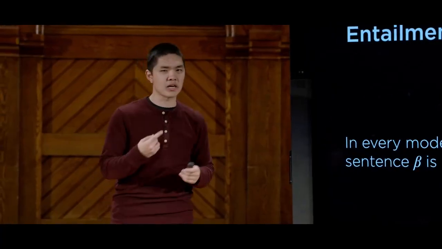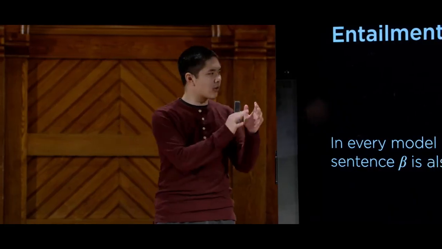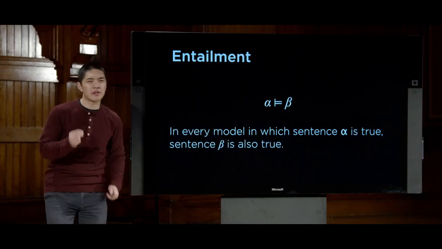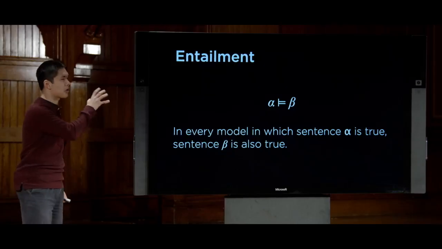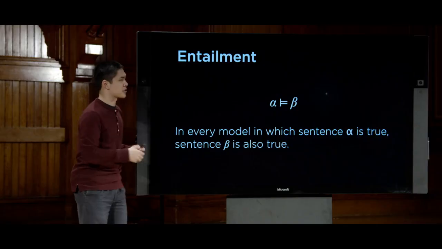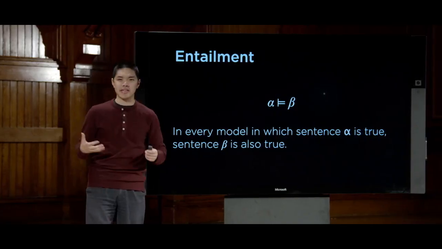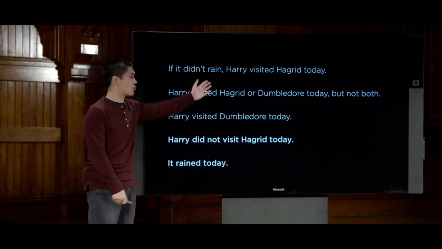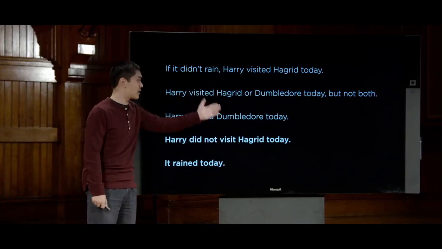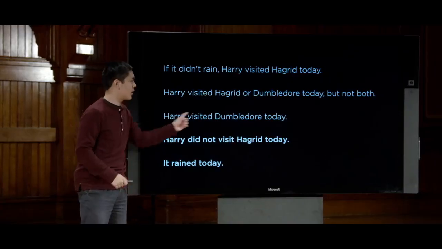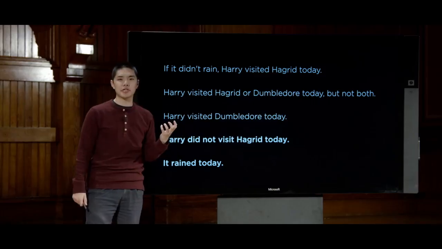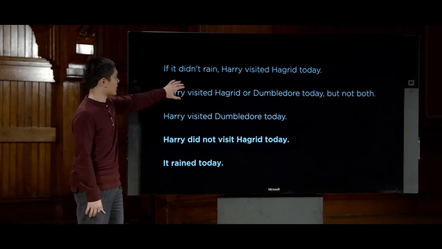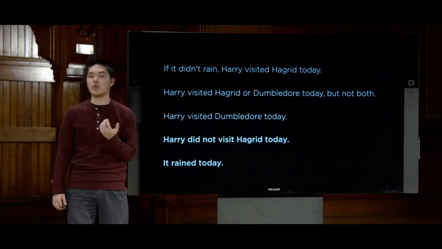And we can reasonably use deduction based on that first sentence to figure out that the second sentence is in fact true as well. And ultimately, it's this idea of entailment that we're going to try and encode into our computer. We want our AI agent to be able to figure out what the possible entailments are. We want our AI to be able to take these three sentences like, if it didn't rain, Harry visited Hagrid, that Harry visited Hagrid or Dumbledore, but not both, and that Harry visited Dumbledore, and just using that information, we'd like our AI to be able to infer or figure out that using these three sentences inside of a knowledge base,